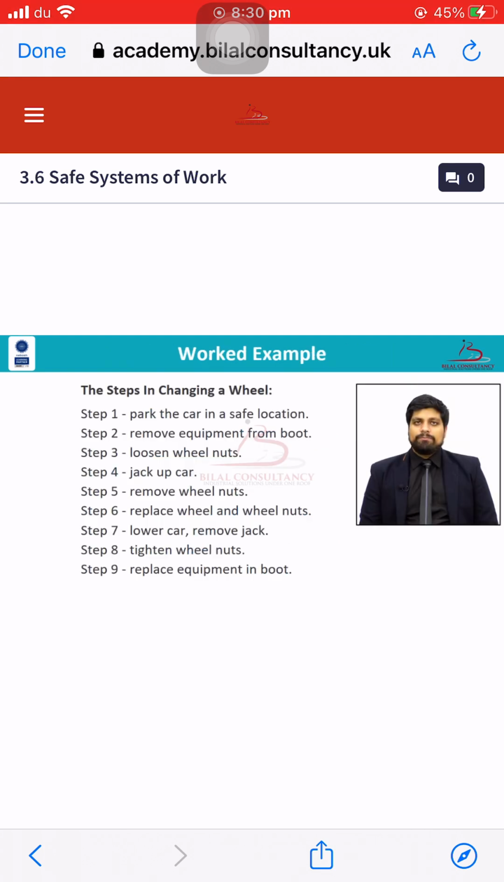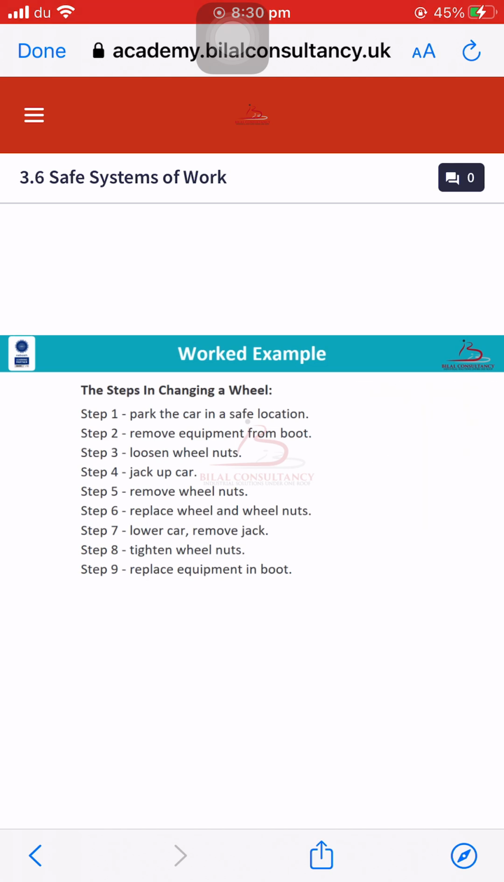Let's take an example of a work activity, which is changing a wheel of a vehicle. We will break that activity into different steps, then evaluate the risk associated with each step, and decide the precautionary measures against that. So let's discuss this example. As you can see on our screen, there is an example of changing a wheel.